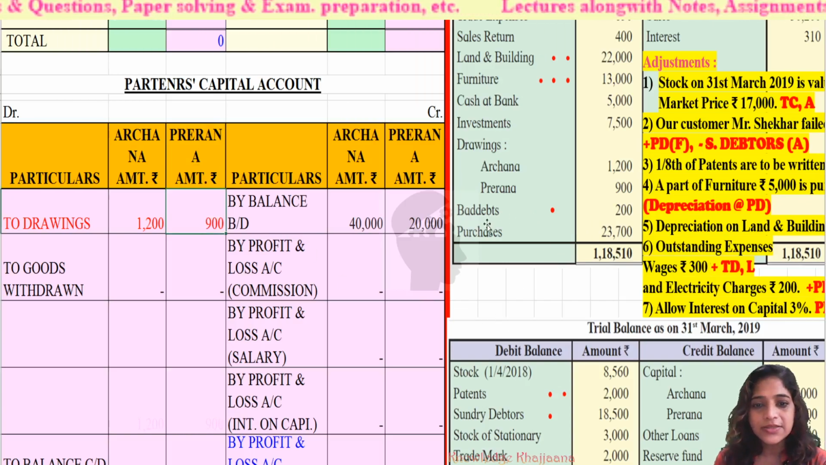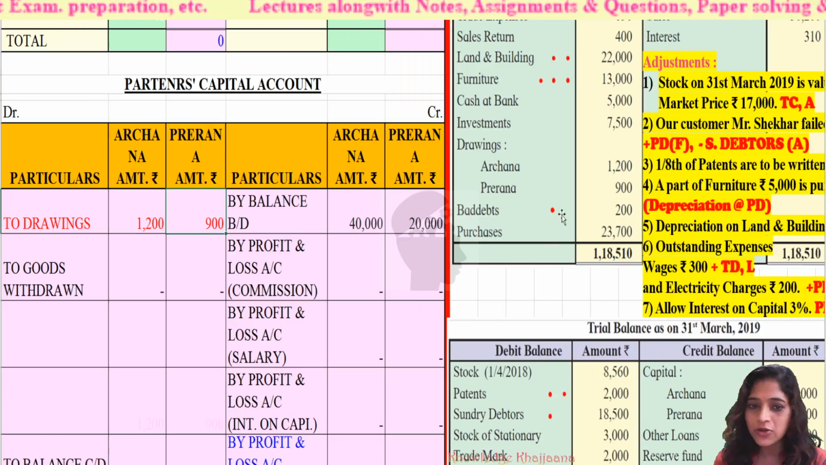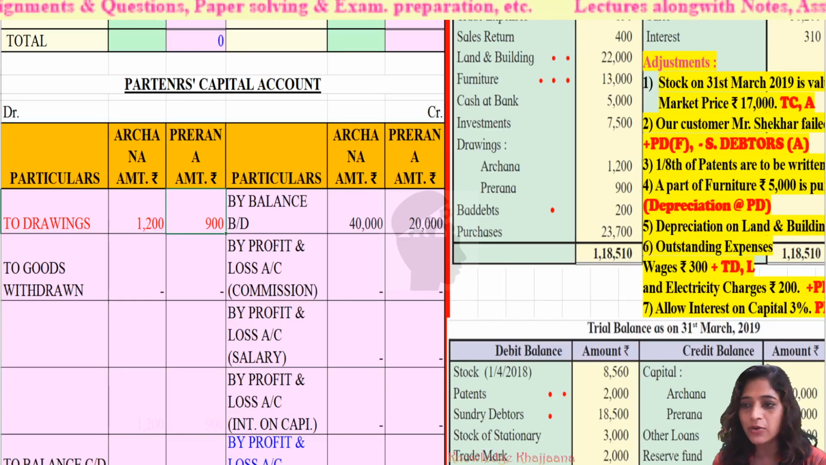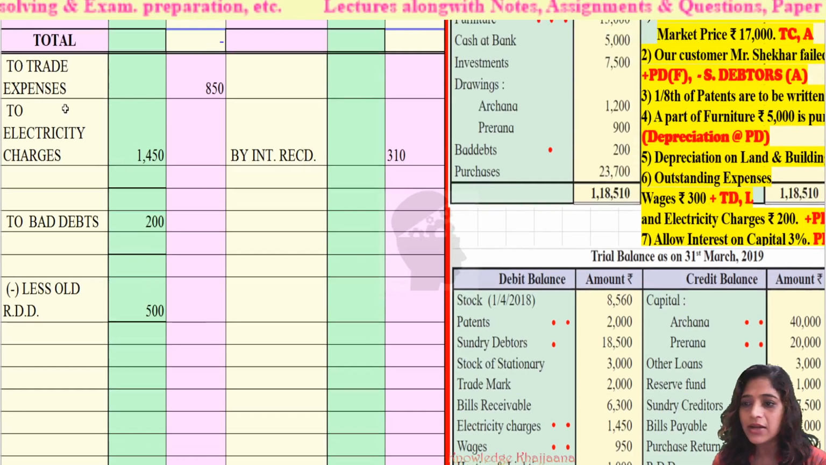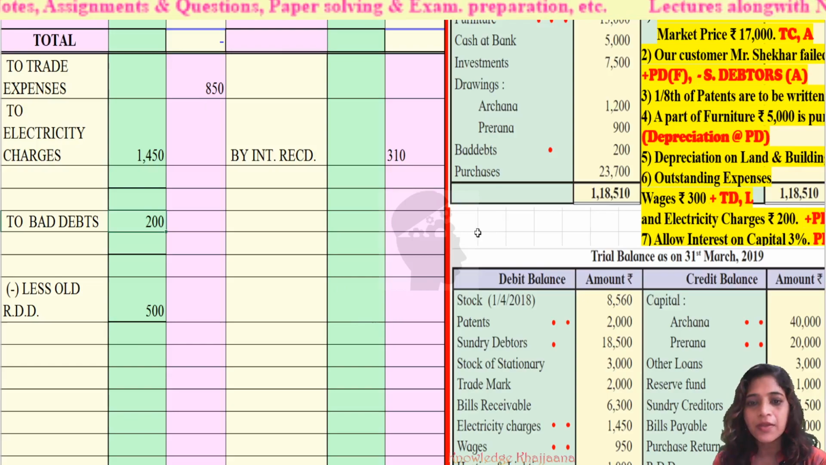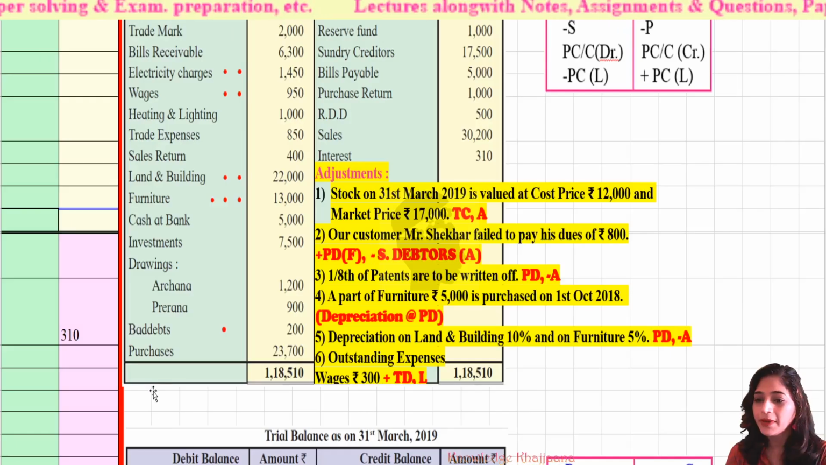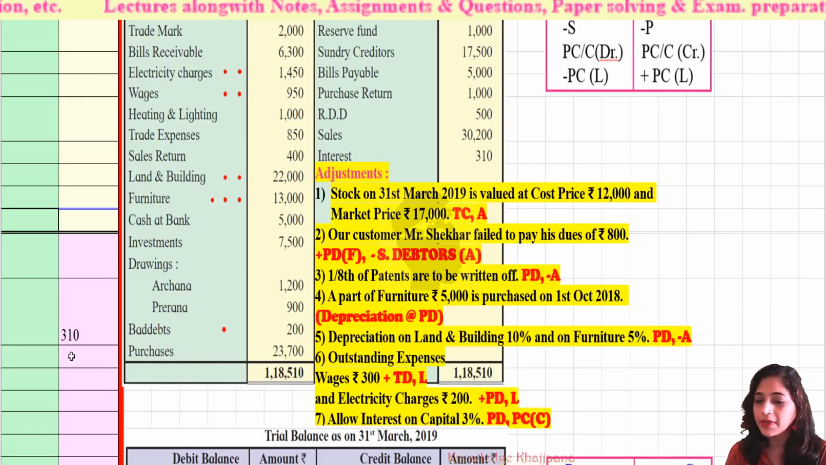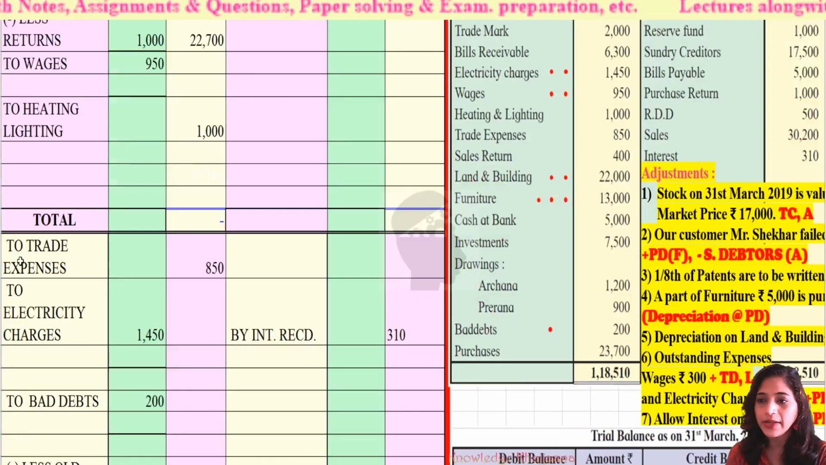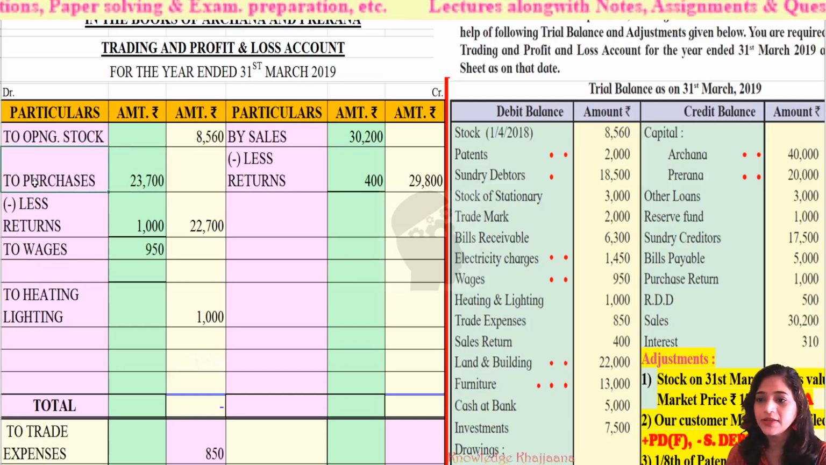Next, bad debts, profit and loss account debit side, rupees 200. As there is an adjustment, it will be recorded in the inner column, like to bad debts rupees 200. This is the profit and loss account. Then purchases. Purchases are recorded at the trading account debit side. To purchases, rupees 23,700.